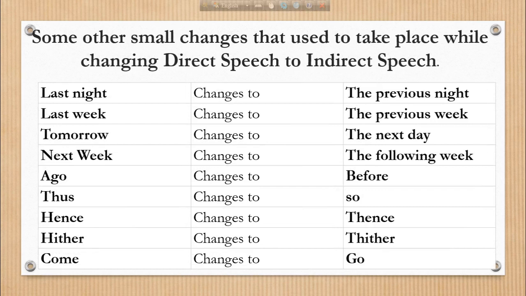Last week changes to the previous week. Tomorrow changes to the next day. Next week changes to the following week. Ago changes to before. Thus changes to so. Hence changes to thence. Hither changes to thither. Come changes to go here.